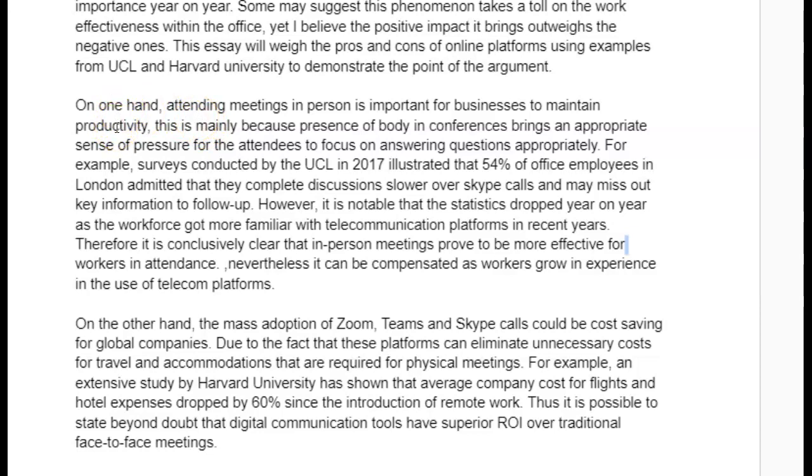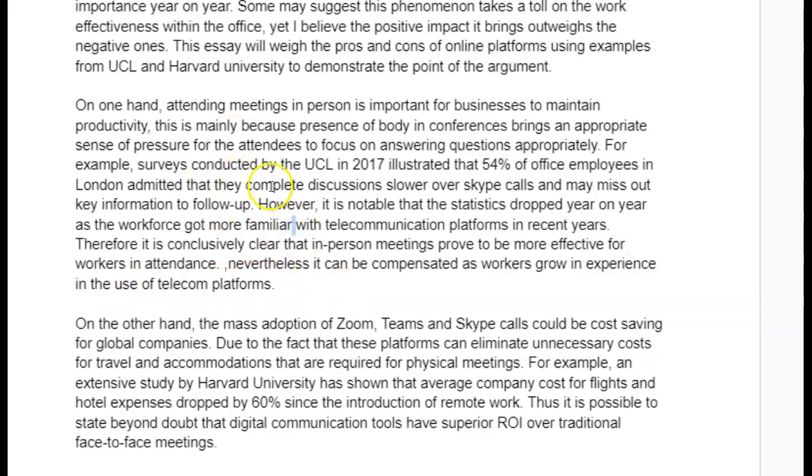So you said that people feel more pressured when they're in person. And then you said that they felt less pressure and were not as effective when they were on Skype. And then here you said, however, we see that this is changing. And then that these meetings are more effective, but as we grow more familiar with telecom, we're getting better.